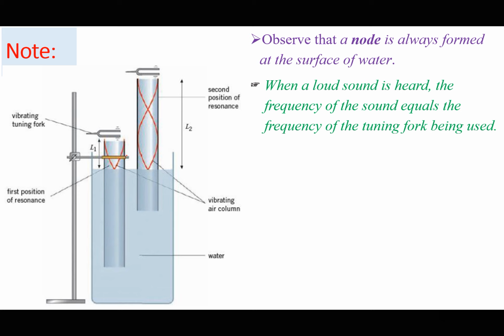That's why we call it resonance. So whenever we hear a loud sound, it's because the frequency of the tuning fork is the same as the frequency inside here. So if we know the frequency of the tuning fork, then we know the frequency at which the loud sound is heard. The only thing we need is to measure the length.